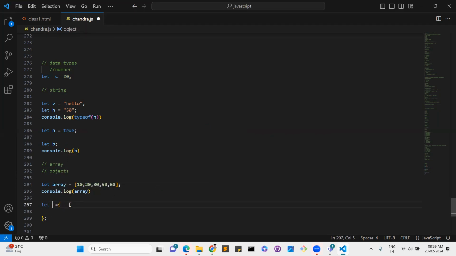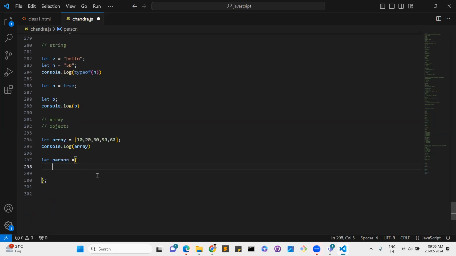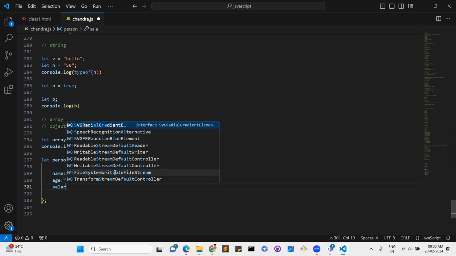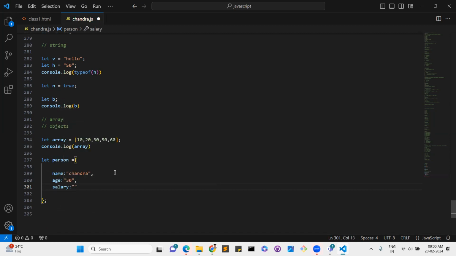I will explain arrays and objects briefly in coming classes. Don't worry, I'm just giving an overview. For example, I'm taking one person's details, like name equal to Chandra, age equal to 30, salary, like this.